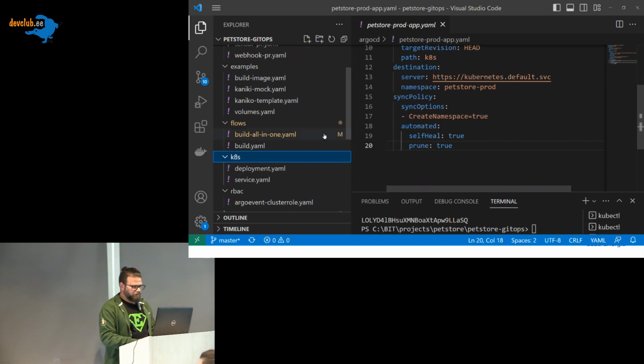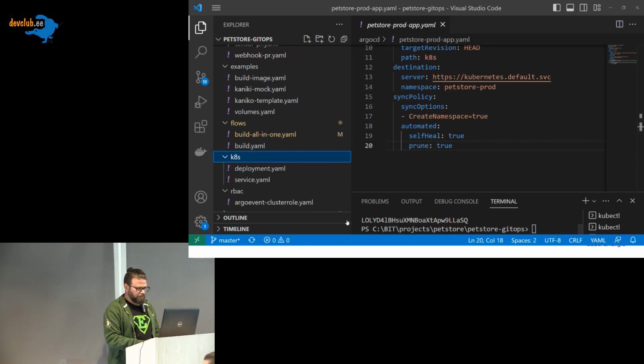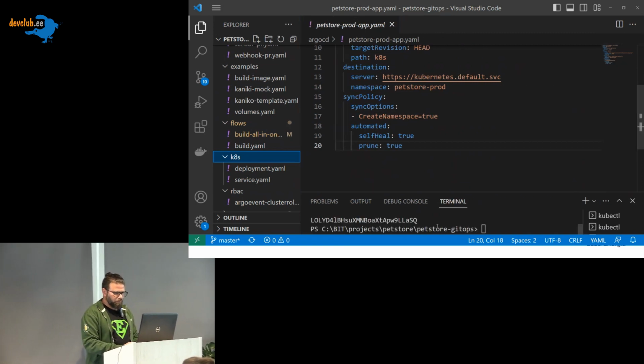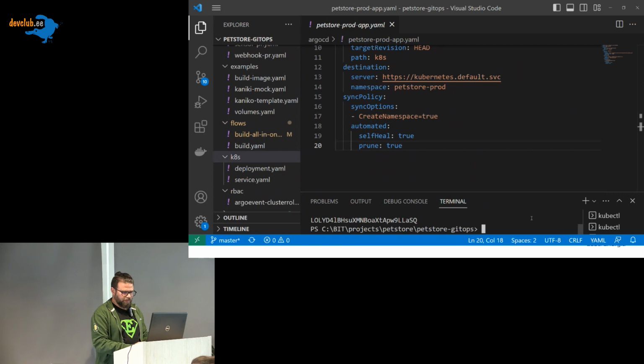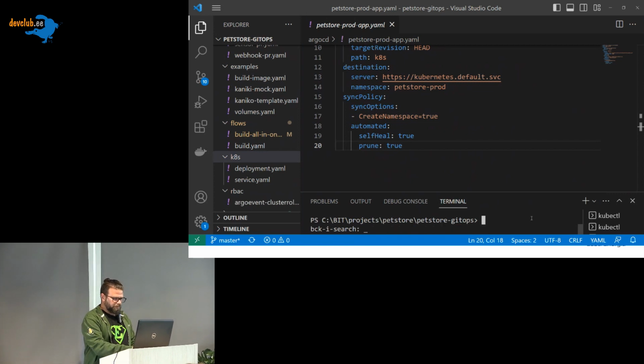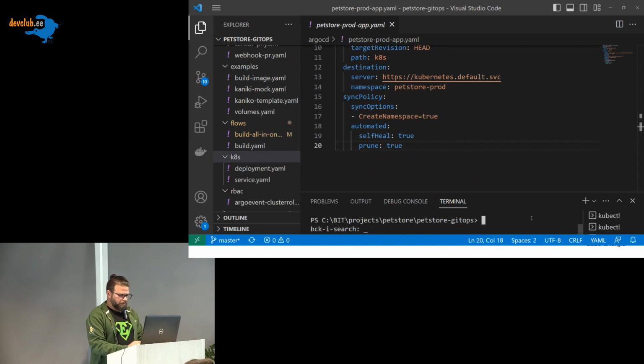Let's see how this works. You can apply this in the usual way that we apply everything in Kubernetes. For example, we can go for